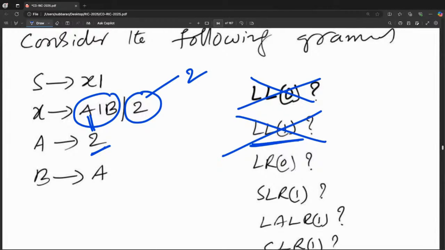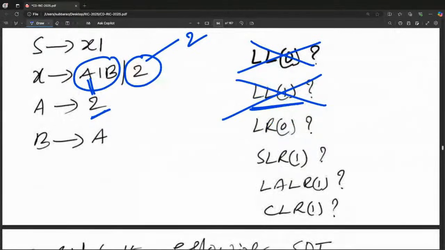Now some people are asking, sir, what about LR0, SLR1, LALR1, CLR1? So directly you can check CLR1. Let me try this. S dash goes to dot S, comma dollar.